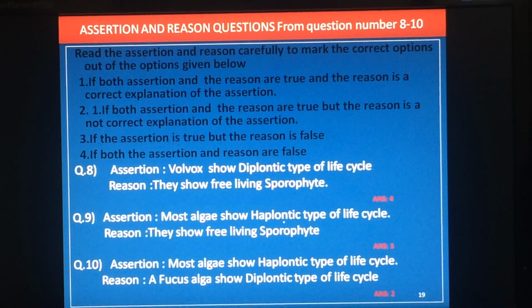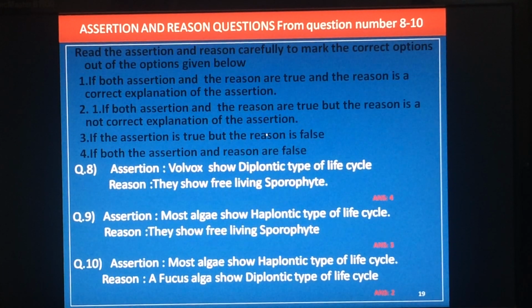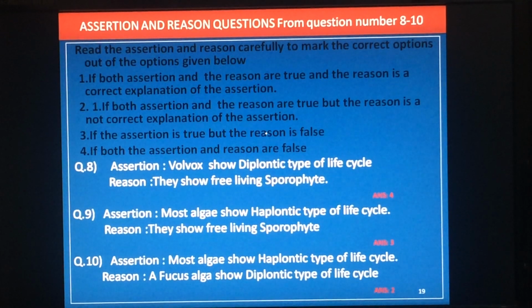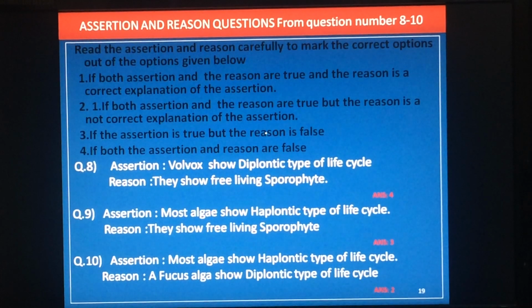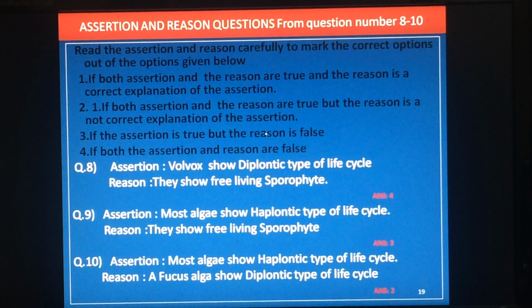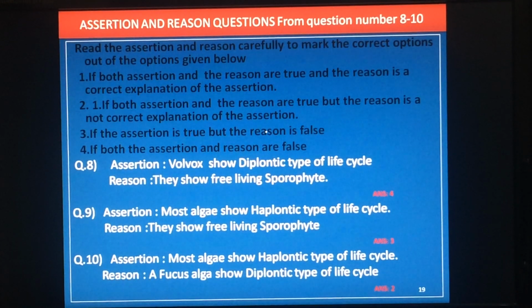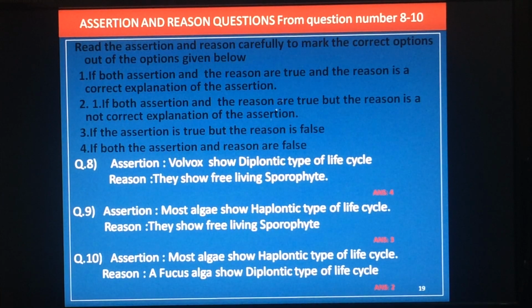Eighth question, let me come to assertion and reasons. In this assertion and reason, they will give like this. Assertion they will give, whether it is true or not you have to identify. Reason they will give, whether it is true or not you have to see. Next, if both are true, you have to check whether the reason is the correct explanation of the assertion or not.